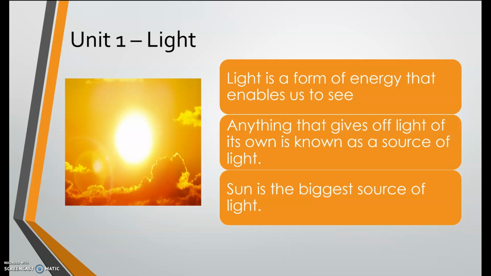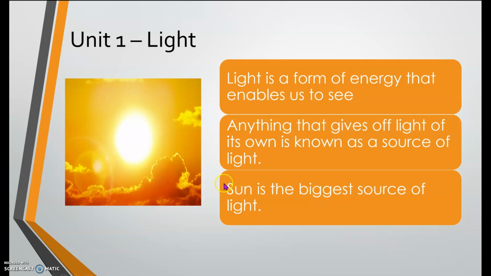Very good. So the example given here in our picture, we have the sun. The sun produces light that enables us to see. For example, during the day, when we go outside, we can see everything that surrounds us. We can see the buildings, the neighborhood, the animals, the grass, the trees, because the sun produces light that enables us to see.